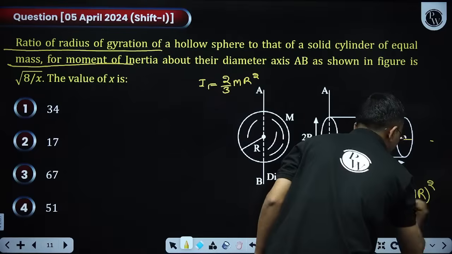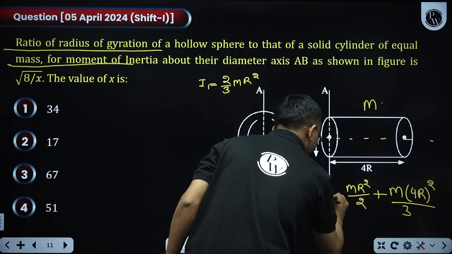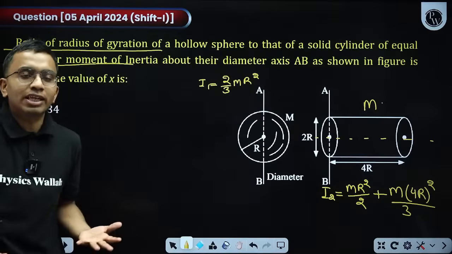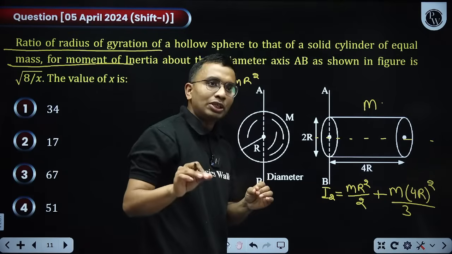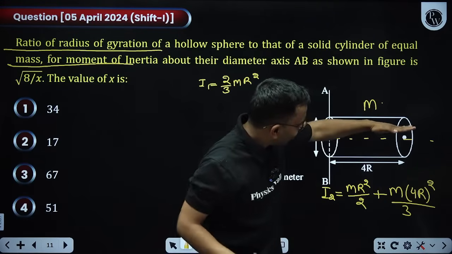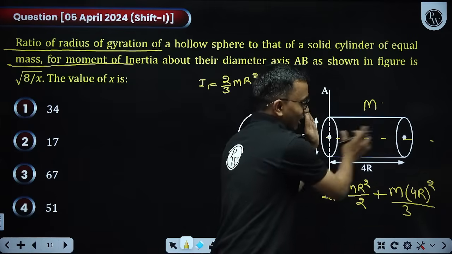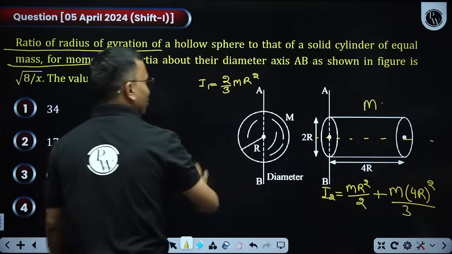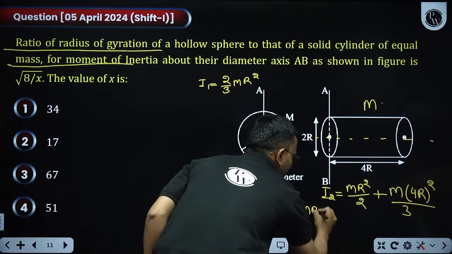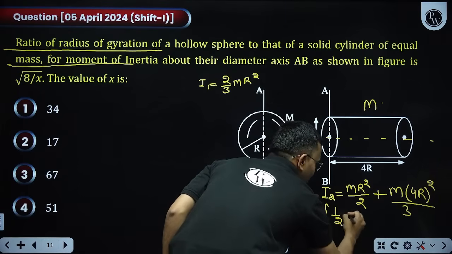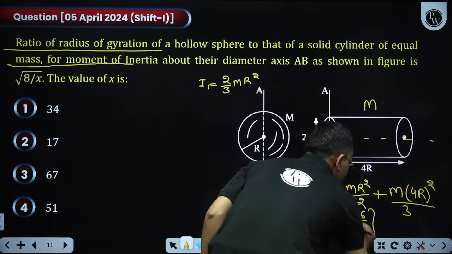ml square divided by 3. This is my I2. I can do the derivation also, and previously I have done this derivation, but now I am telling you how to remember. First write about this axis, that is mr square by 2. Now think of it like a rod, then write about this axis, that is ml square by 3. Now you add it, so I2 is equal to mr square as common, 1 by 2 plus 4 square is 16 by 3.